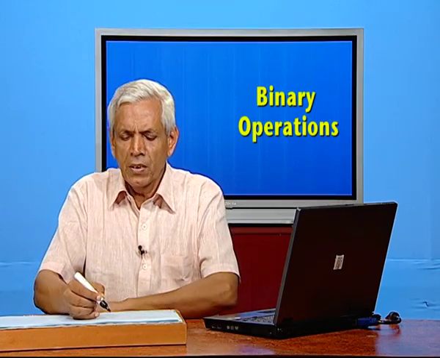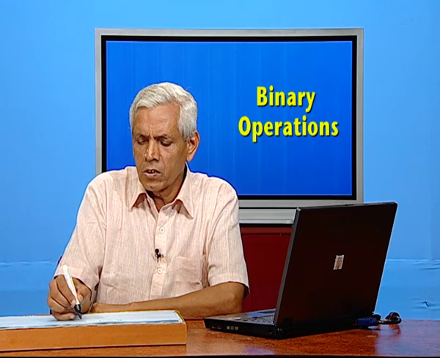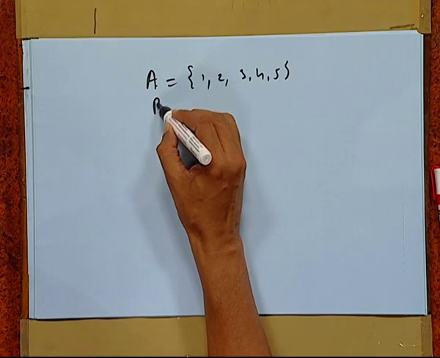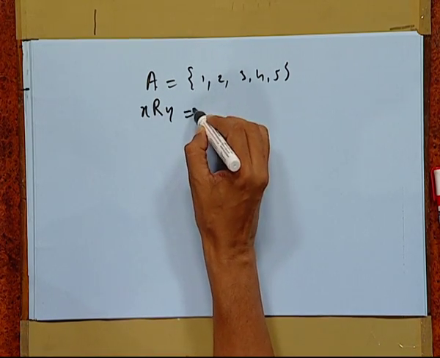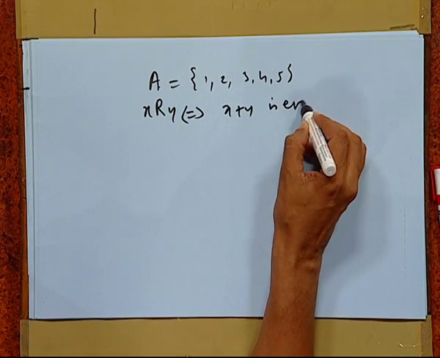Let us take one example. Let A be {1, 2, 3, 4, 5}. We define R by xRy if x plus y is even. We can easily verify that the given relation is reflexive, symmetric and transitive.